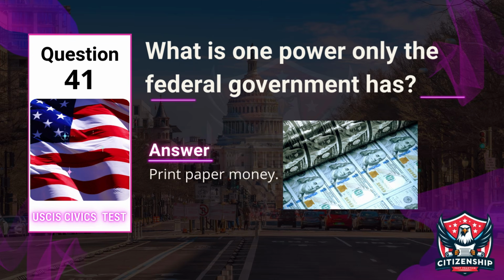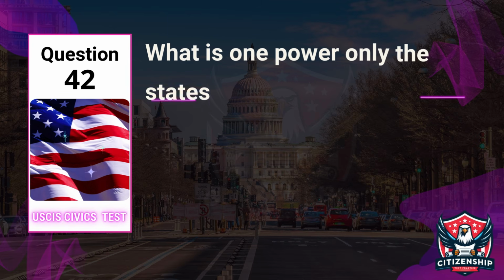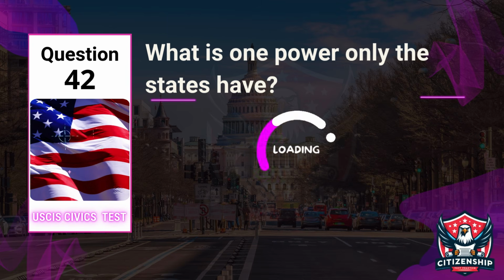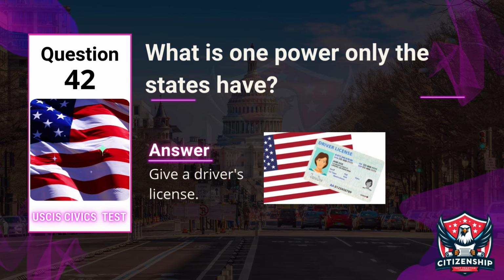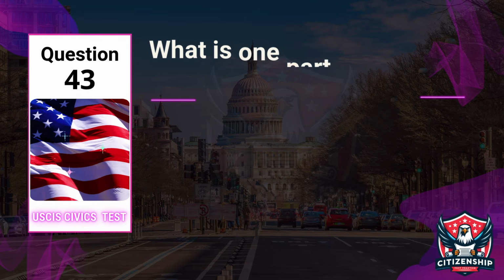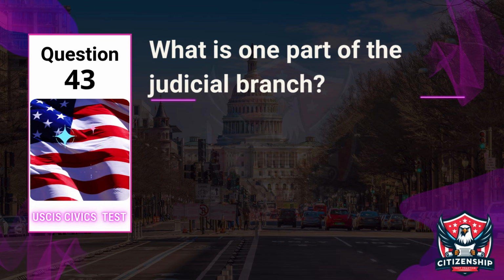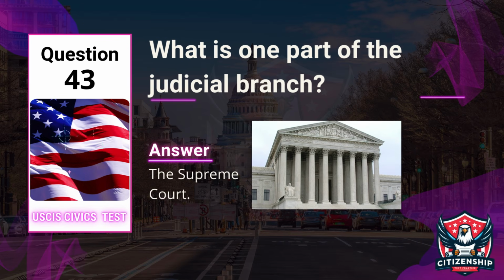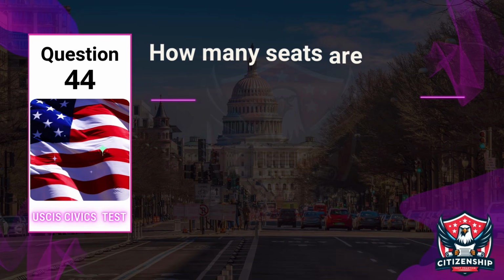Answer: print paper money. Question 42. What is one power only the states have? Answer: give a driver's license. Question 43. What is one part of the judicial branch? Answer: the Supreme Court. Question 44.